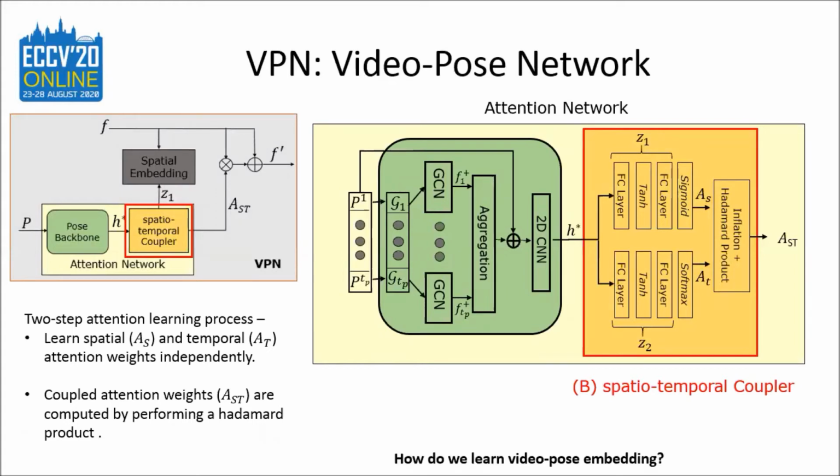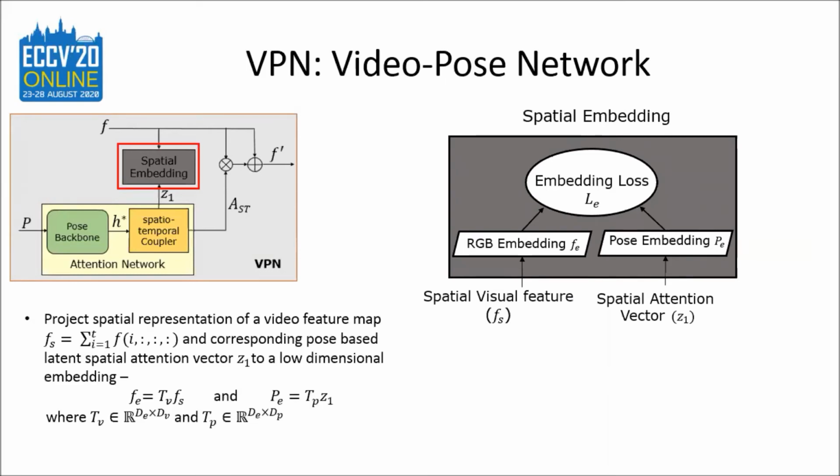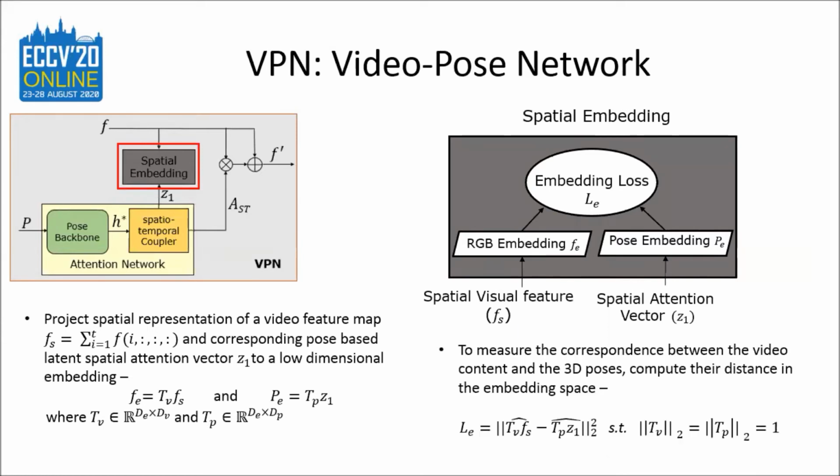Now, how do we learn the video pose embedding? In order to learn the video pose embedding, we project the representation of the video feature maps Fs and the latent feature vector from the poses Z1 into a low-dimensional embedding Fe and Pe, where Tv and Tp are the transformation matrices. And in this embedding space, we compute the distance between the features Fe and Pe. By minimizing this embedding loss, we strengthen the correspondences between the video and the poses. This embedding ensures that the pose information to be used for computing the spatial attention weights aligns with the content of the video.